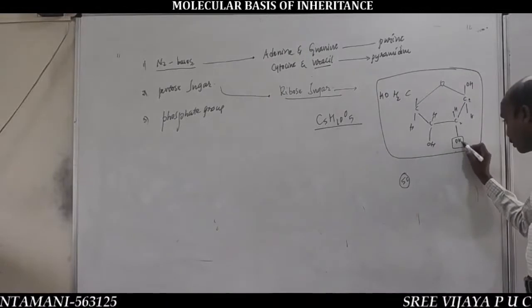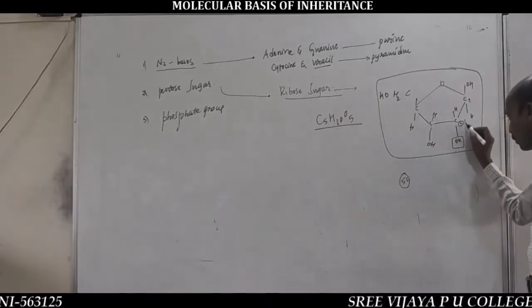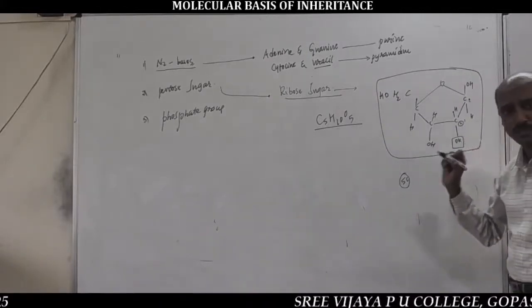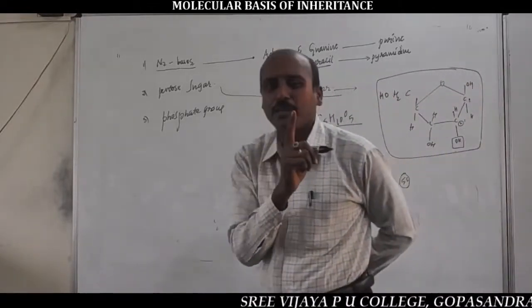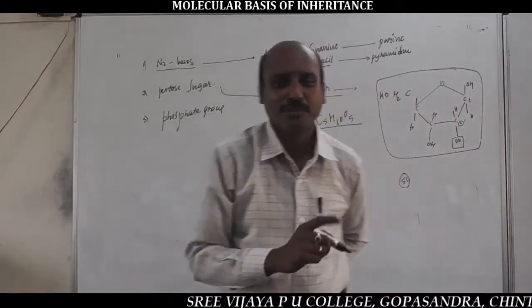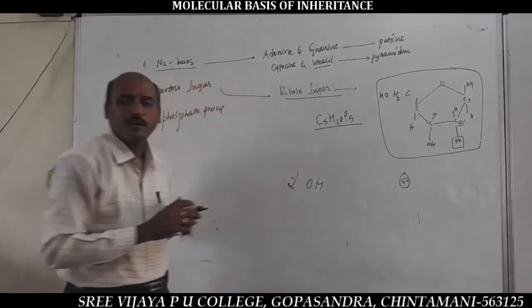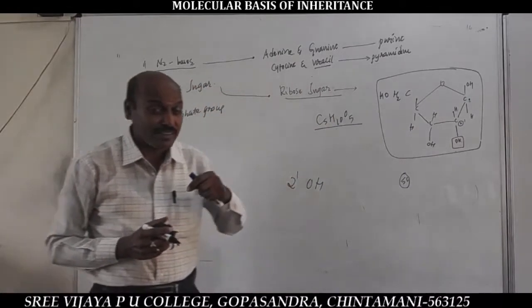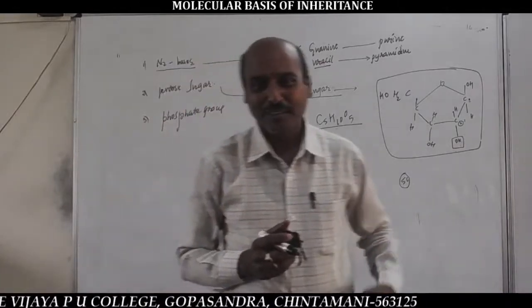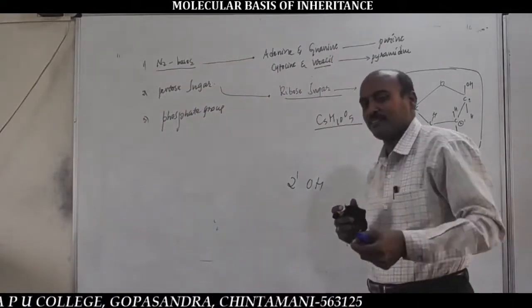See, out of this structure of ribose sugar, the 2' OH group of ribose sugar is very important for competitive exams. The 2' hydroxyl group of ribose sugar is easily reactive and easily degradable.